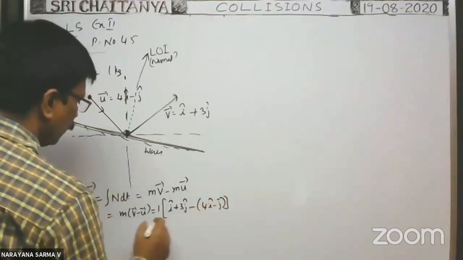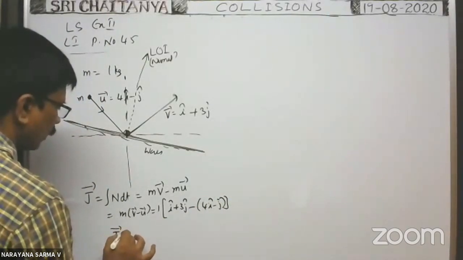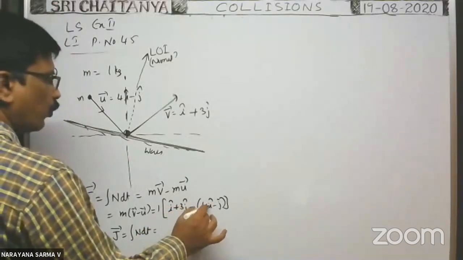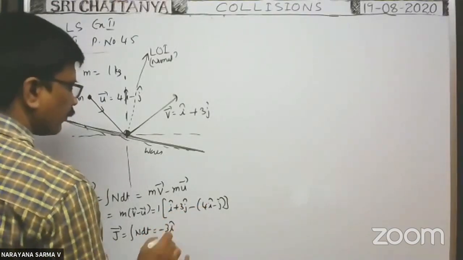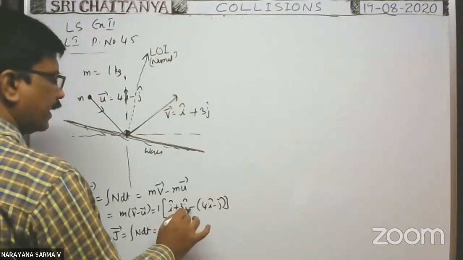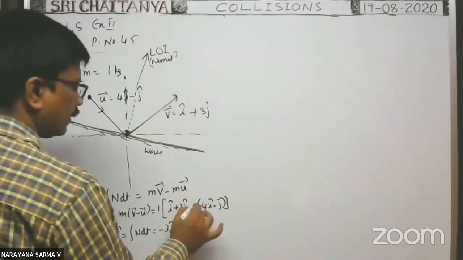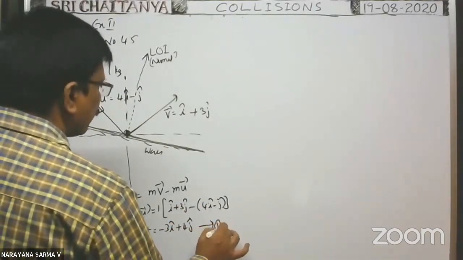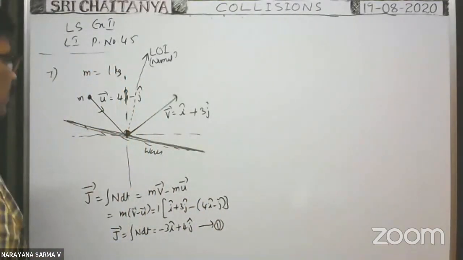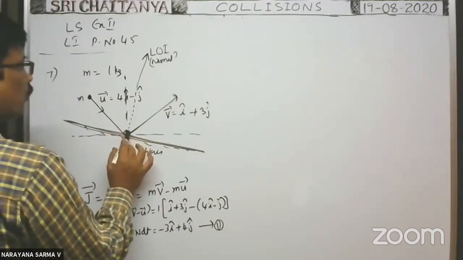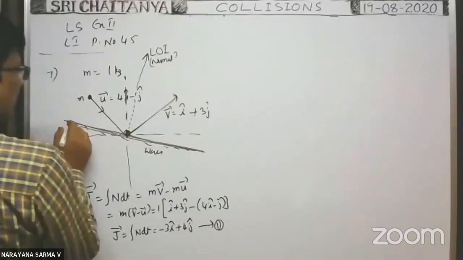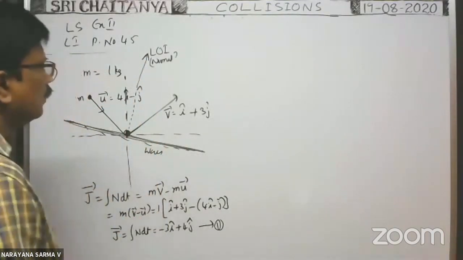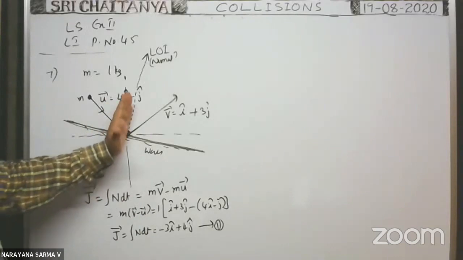Therefore the impulse received is equal to the integral N dt. That is equal to î minus 4î, which means minus 3î, and plus 3ĵ plus ĵ, which means plus 4ĵ. This is the impulse received by the particle along the line of impact. That means definitely the normal to the wall is in this direction. So the direction of the normal to the wall is in this direction.